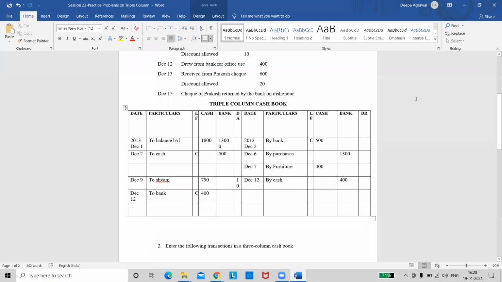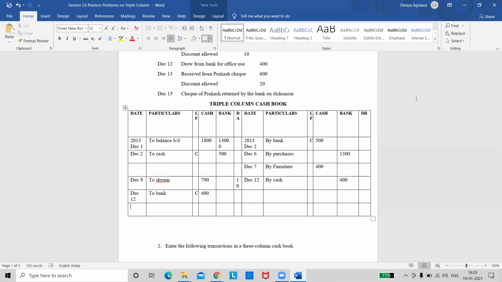December 13th. Received from Prakash, check for 600, discount allowed 20 rupees. So whenever there is an entry related to receipt of check, whenever you're receiving a check, first thing is you should look at the entire question to check if the check is deposited in bank on the same day or it is deposited in bank on some other day. If no information is given in the question, it is implied that the check is deposited in bank on the same day.